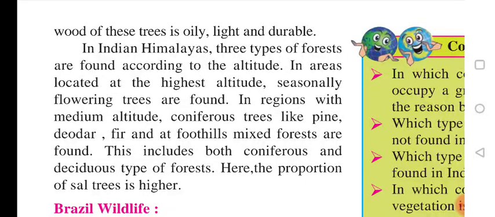In the region with medium height, coniferous trees we are getting, for example pine, deodar, fir, and at the foothills mixed forest also we are getting. This includes both coniferous and deciduous type of forest. Hence the proportion of sal tree is also high in India.